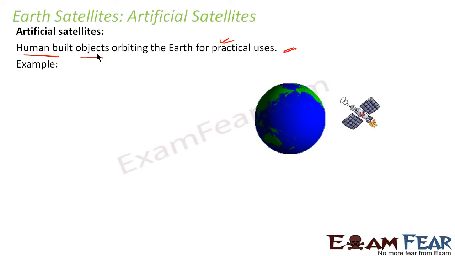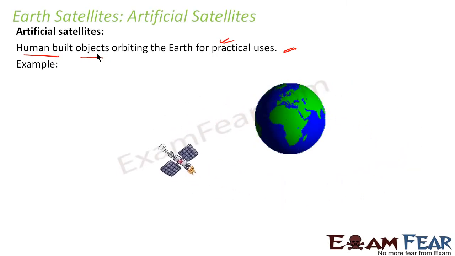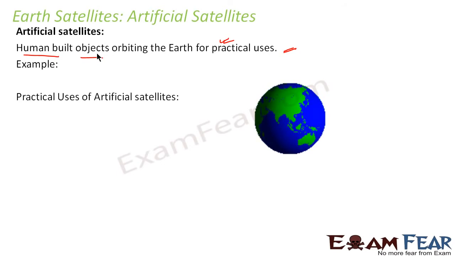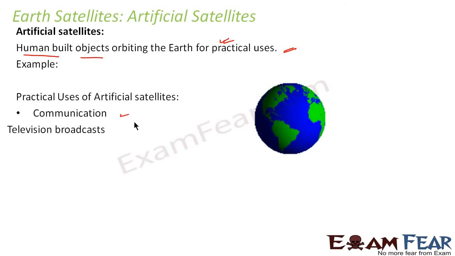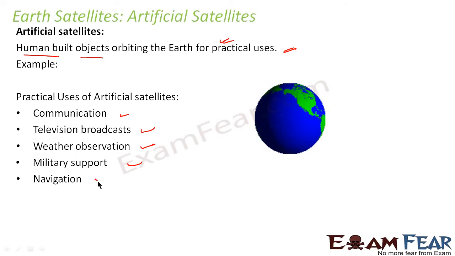It is something like this. Let us suppose this is an artificial satellite; it revolves around the Earth in a fixed orbit. There are various uses of artificial satellites: communication, television broadcasts, weather observation, military support when needed, navigation, and scientific research, of course. Because of so many different purposes, different artificial satellites are built by human beings. So till now we saw what an Earth satellite is and the two types of Earth satellites, natural and artificial.